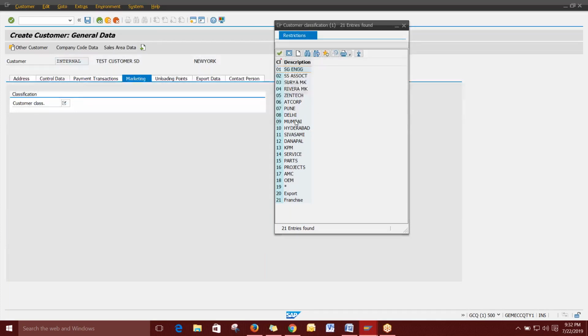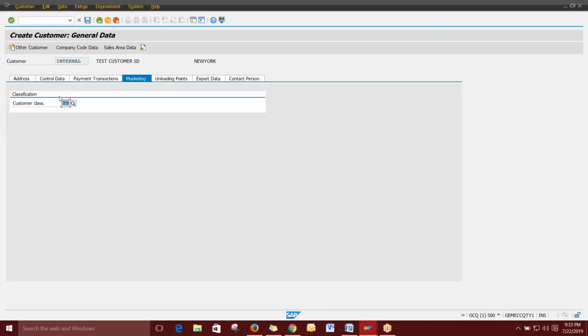So I'm just giving Mumbai. This is the Mumbai marketing team's company. That means they have referred this customer. So I'm just giving a point to that particular Mumbai. From this we can take a report of how many referrals have come from Mumbai and what are all the customers. Yes. Then you can save.